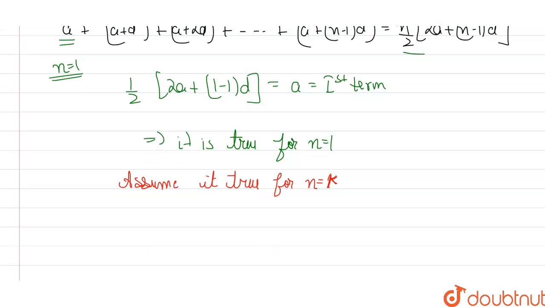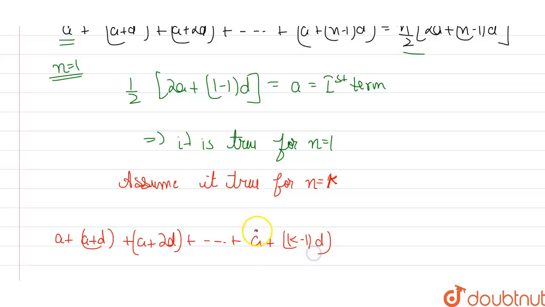In that case, this series a plus d, plus a plus 2d, up to a plus (k − 1)d, will come out as k/2 times (2a + (k − 1)d).